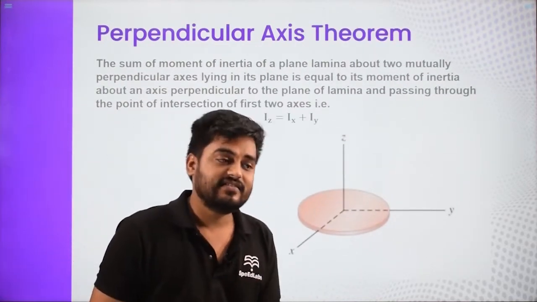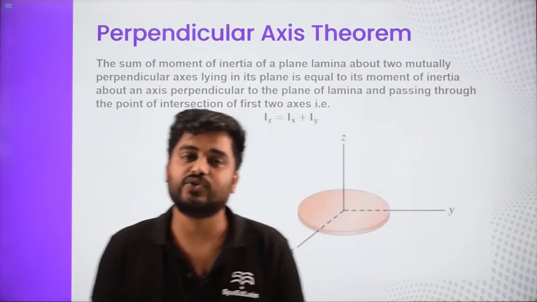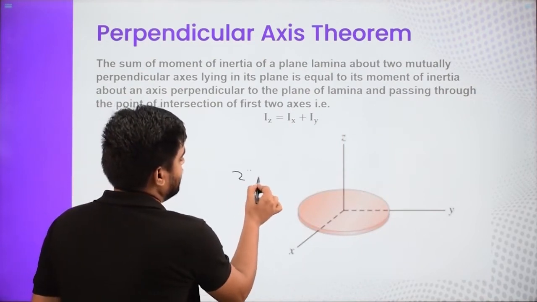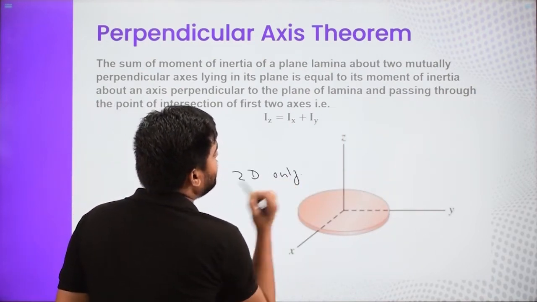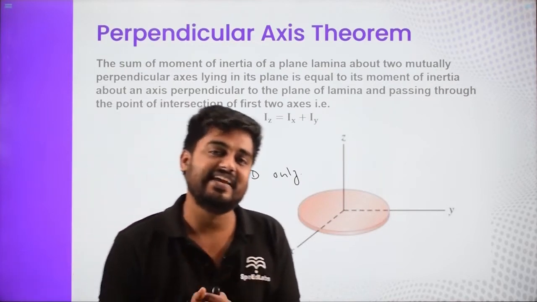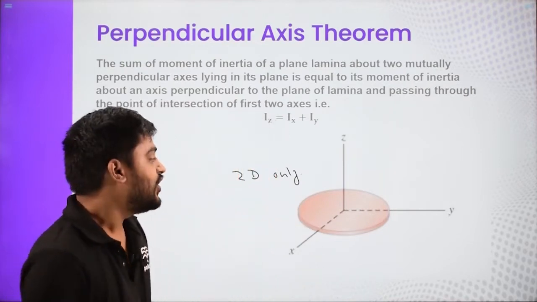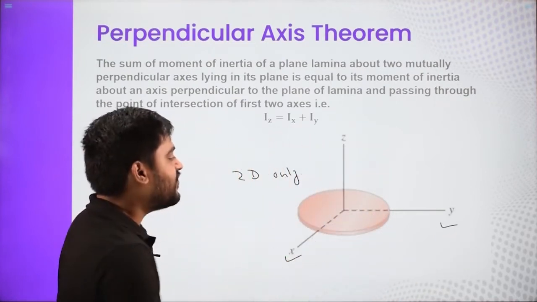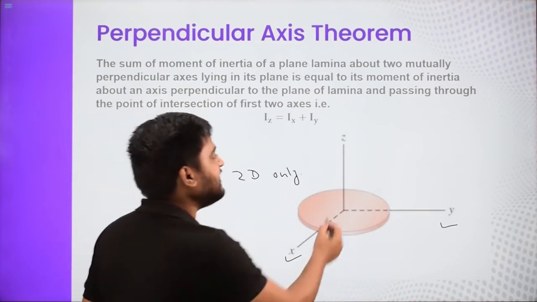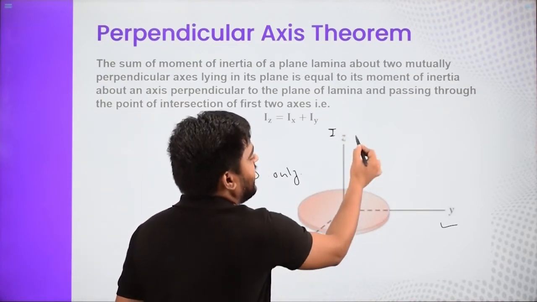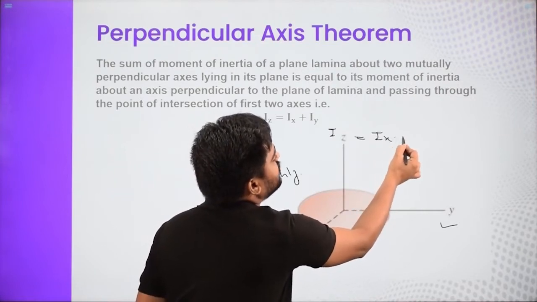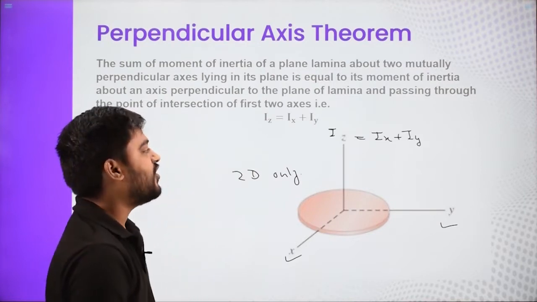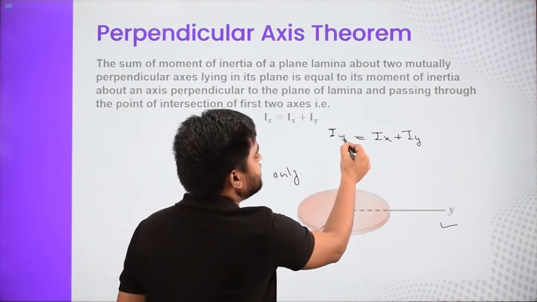First thing, this theorem is true only for planar objects. So if there is a 2D object, then we can always take three mutually perpendicular axes. Two are basically inside the plane of the object and one is perpendicular to the plane of the object. So the moment of inertia about this axis is the addition of the moment of inertia about those two axes which are in the plane of the object, and this is our perpendicular axis theorem.